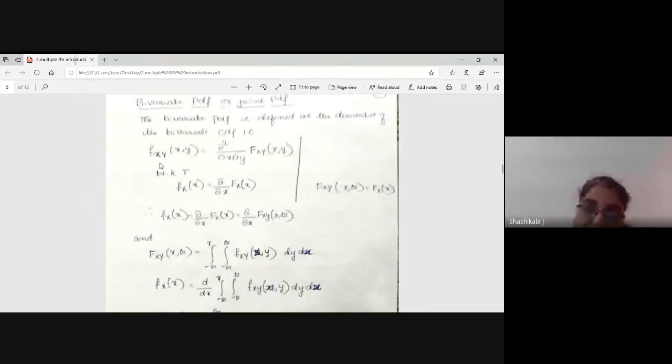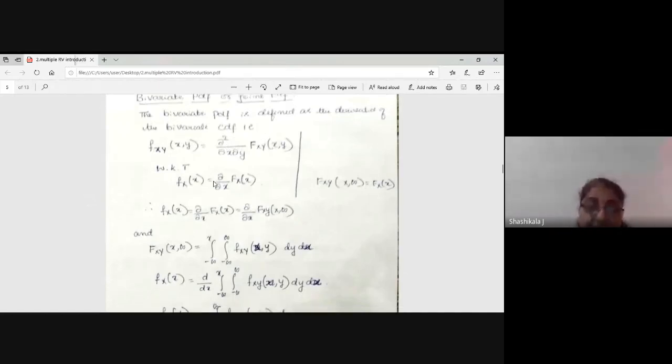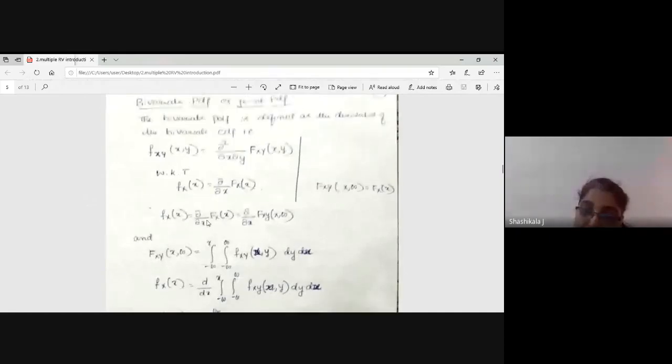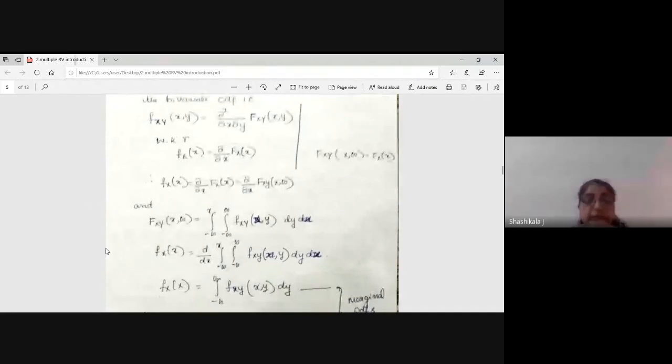Obviously, when the PDF is the differentiation of your CDF, then the CDF becomes the integration of your PDF. So your general expression is that the CDF is the integration of f of x. For a single variable it is a single integration. For two variables it is a double integration, one with respect to x and one with respect to y.